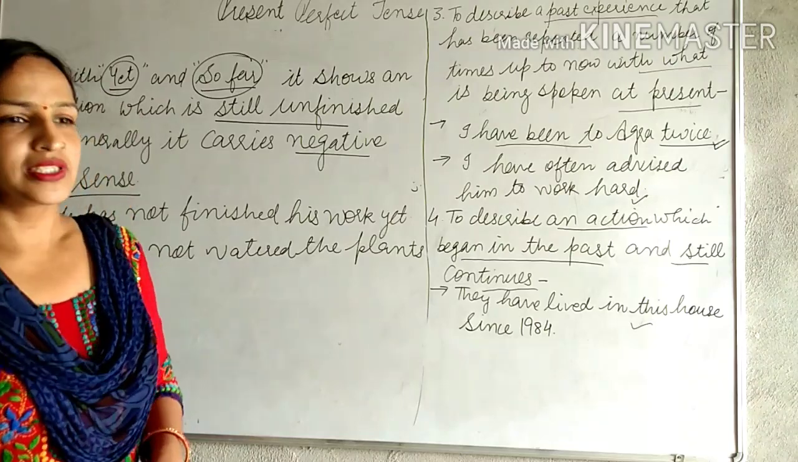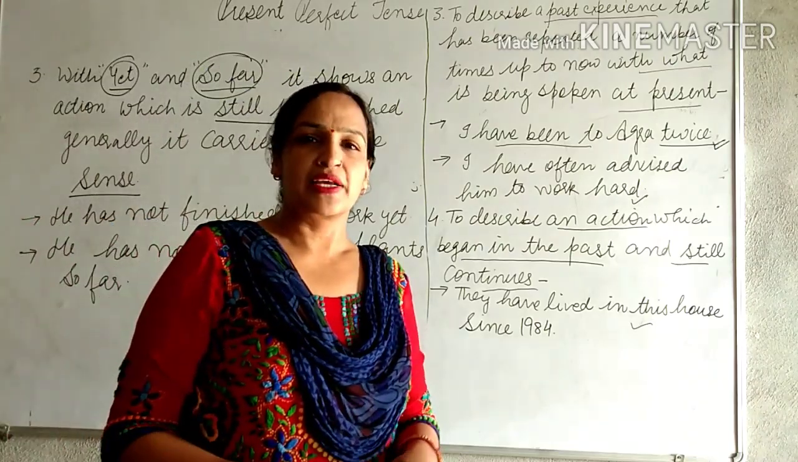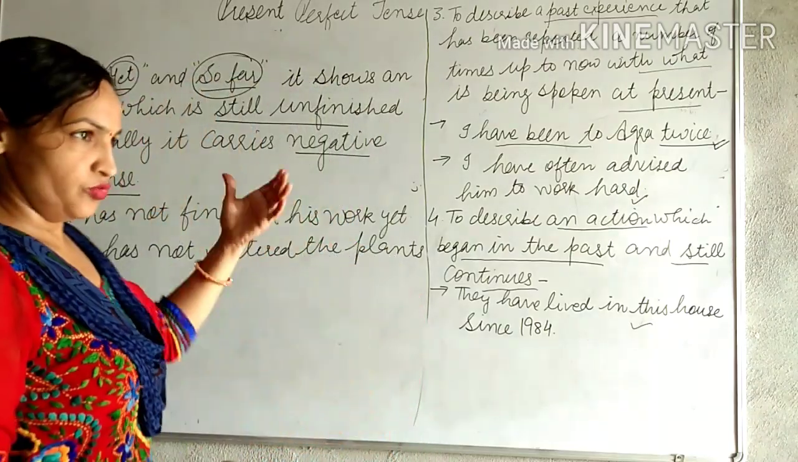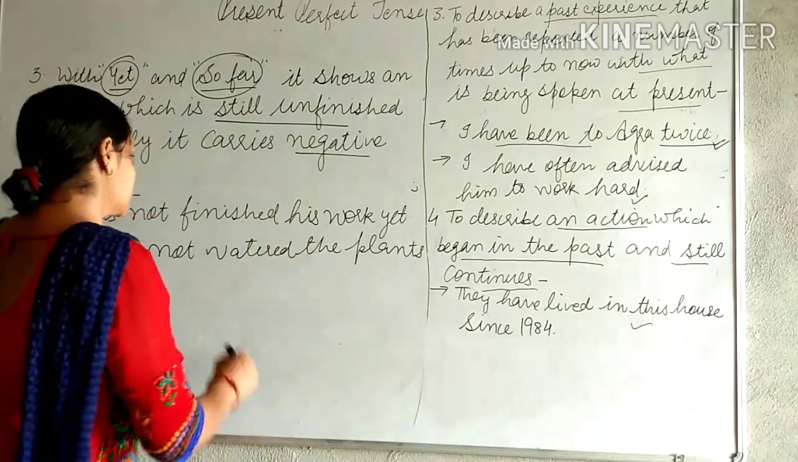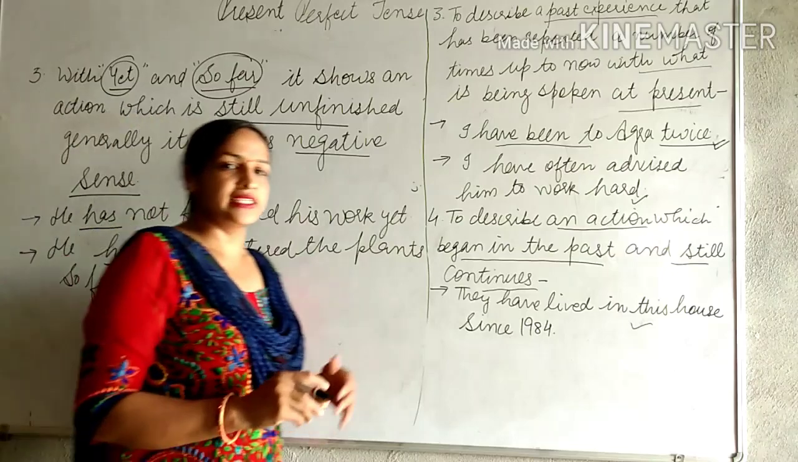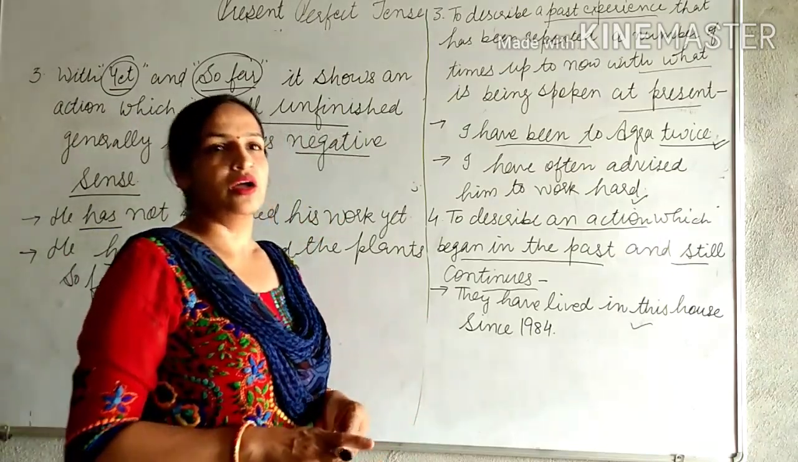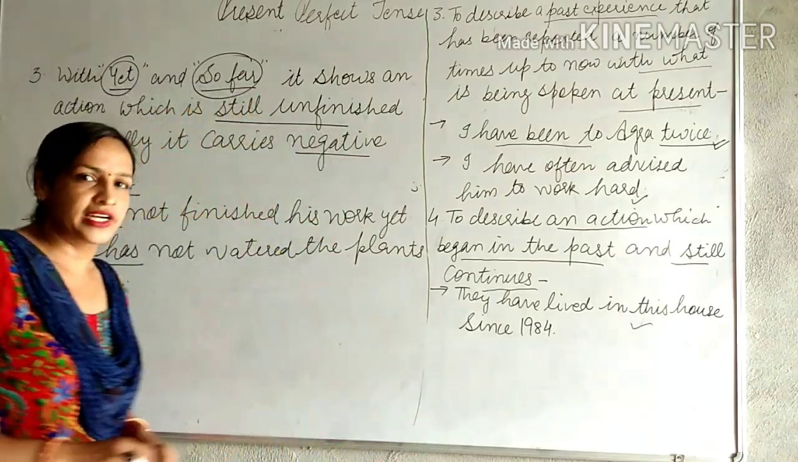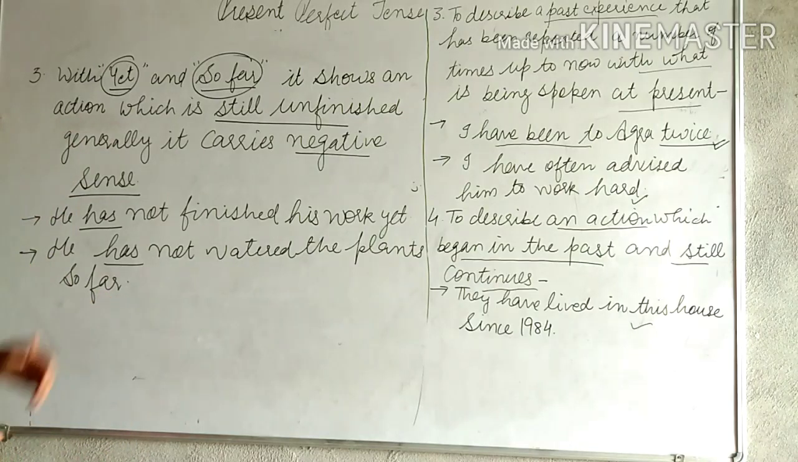I hope all the students have understood present perfect tense. Which one will be used? Has and have. Then third form of the verb. We have learnt about the negative sense, interrogative sense, and now these are the uses of present perfect tense.